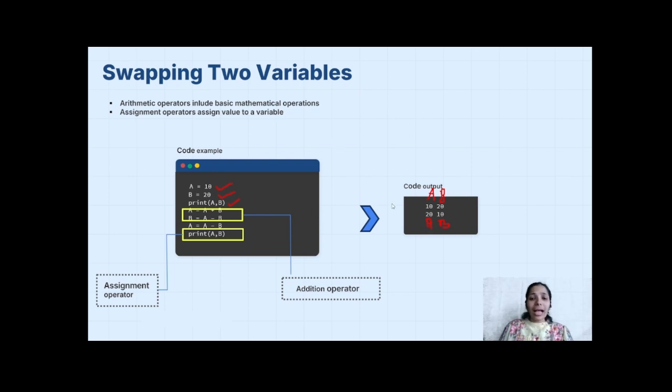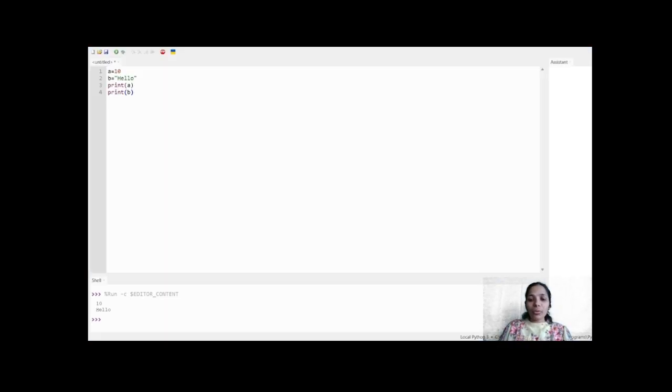Here I would like to demonstrate first how we can initialize a variable. This is my Thonny IDE wherein I'm going to code for my variables.